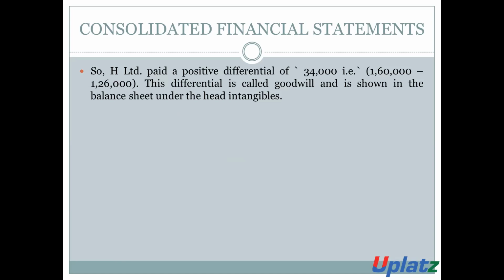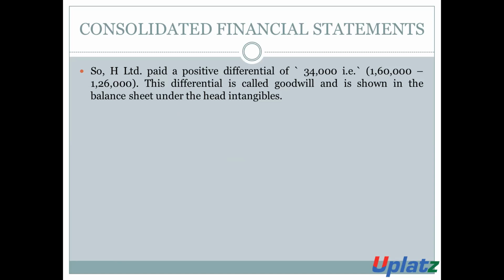So H Limited paid a positive differential of 34,000. The amount of investment is 1,60,000 and the portion of the holding company is 1,26,000. Then H Limited paid a positive differential, which is known as goodwill, and it is shown in the balance sheet under the head of intangible assets.